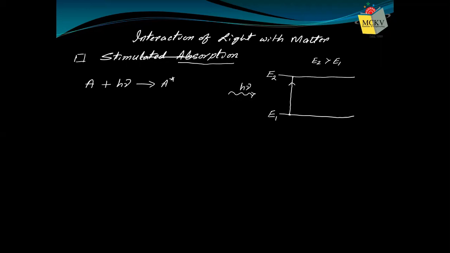If you take a small volume, naturally a small number of atoms will be excited. If I have a larger volume, more atoms will be excited. Therefore, we will consider again per unit volume. We define N1 as the number of atoms per unit volume in lower energy level E1 and N2 as the number of atoms per unit volume in the high energy level E2. So N1 and N2 are numbers per unit volume.